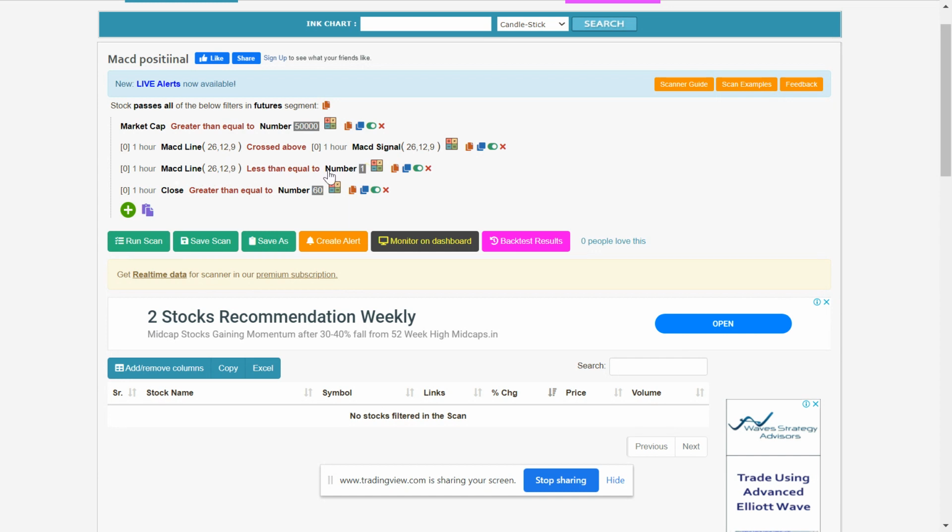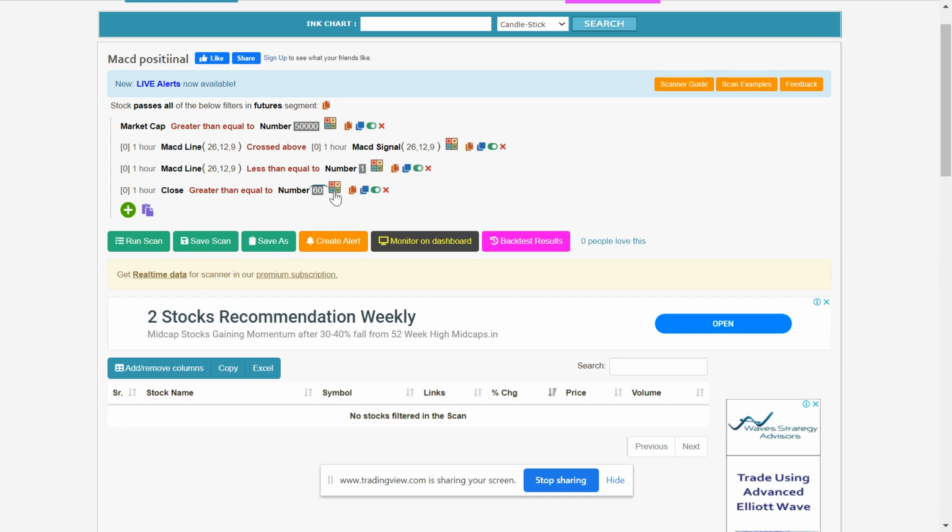A few times it will do the crossover almost at the bottom, or just above the bottom. These are also very good trades. It would be ideal below zero, but I like to set it at less than one instead of zero.